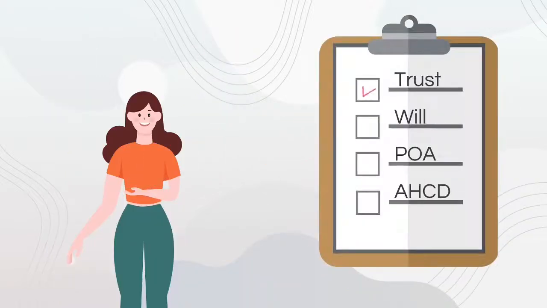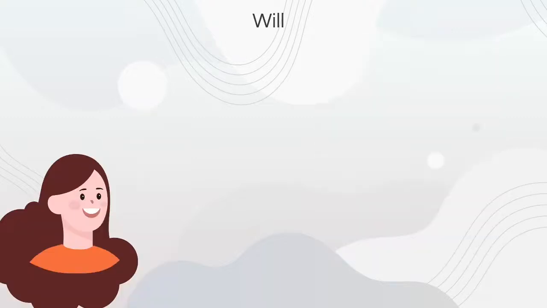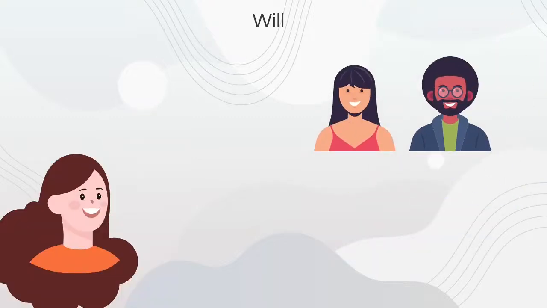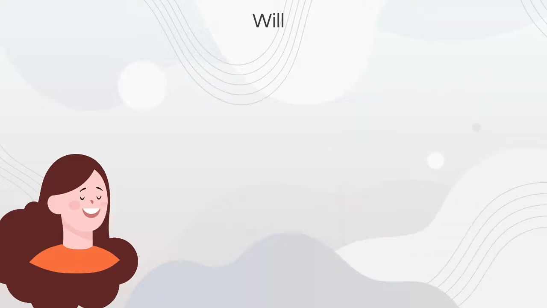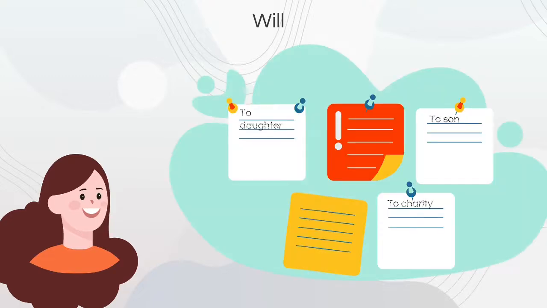A will is another common document to have in an estate plan. A will nominates someone else as your executor to take care of the assets in your estate after your death. Like with any document in an estate plan, you can nominate the same people that you've nominated to act in other documents, or you can choose different people to be your executors. Your executor will be responsible for distributing your assets according to your wishes. Like with a trust, you can give to friends, family, and charities.